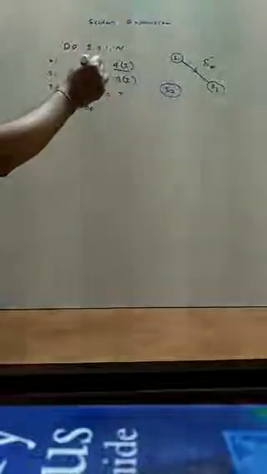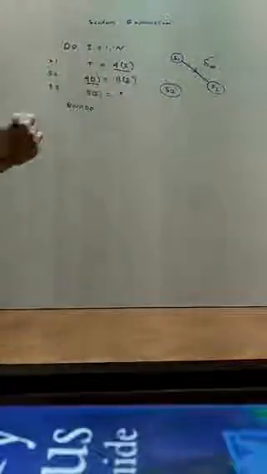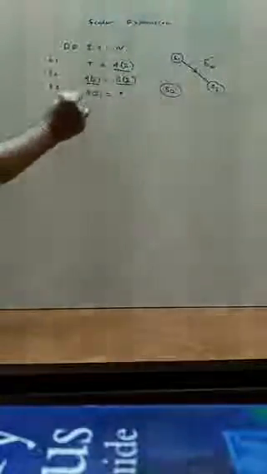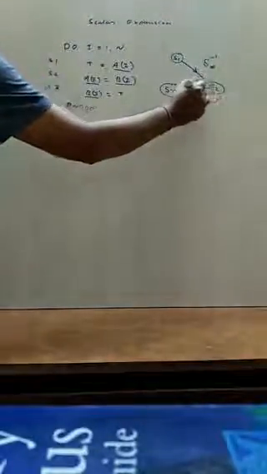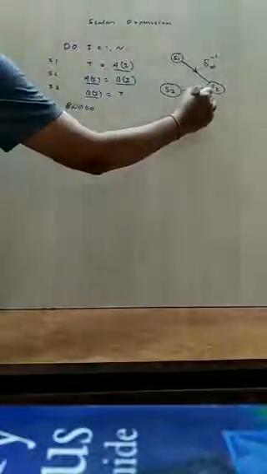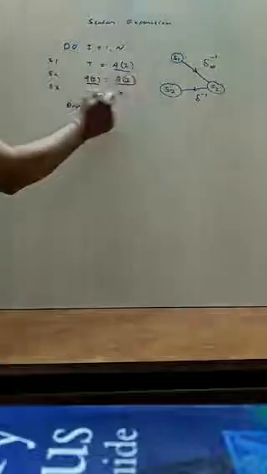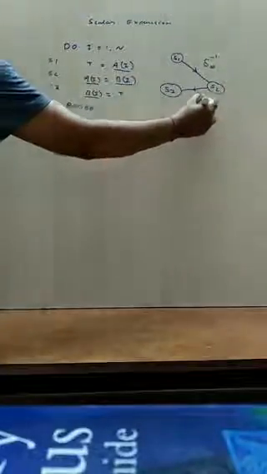Now by similar logic, we'll have a dependence from S2 to S3 also, because here b of I is on the right side, and here b of I is on the left side. So we'll have one more anti-dependence, from S2 to S3. The type of this dependence is also anti-dependence, because first the variable is used and then it is defined. Source and sink both are in the same iteration. That's why it is loop independent anti-dependence.